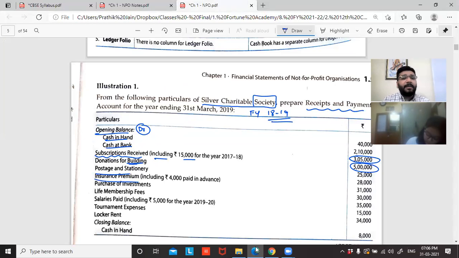Next is insurance premium, 28,000. I don't know whether I received or paid. Tell me something, insurance premium, who will receive? Insurance company. Am I an insurance company? So receipt, no way. So the next option is payment. Now, to confuse you, they're telling that of this 28,000, you paid 4,000 in advance for the next year. You paid it this year itself. They're trying to confuse me.